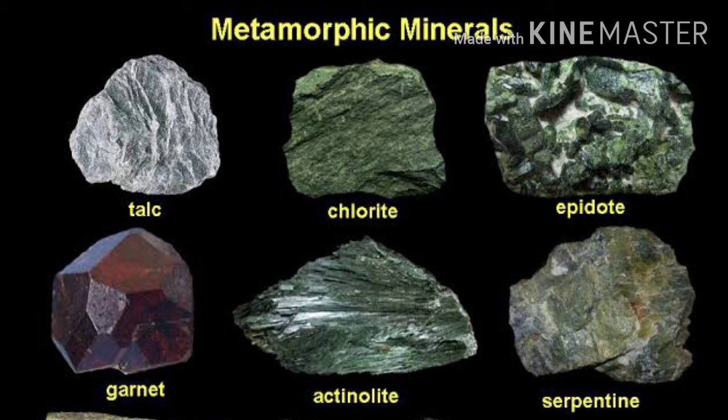And again, the sedimentary or igneous rocks are transforming into the metamorphic rocks. And when heat and pressure are again applied on the metamorphic rocks, they will again transform into the first form, the molten magma, and again into the igneous rocks, and the process continues in a cyclic manner. That is why it is known as the rock cycle.